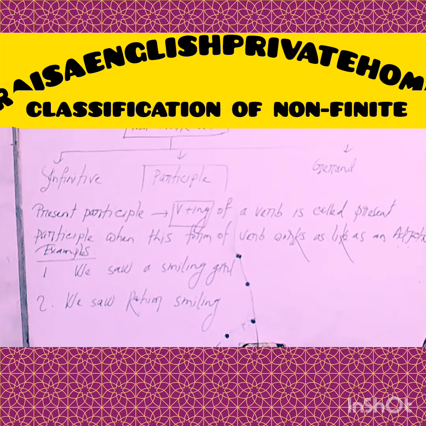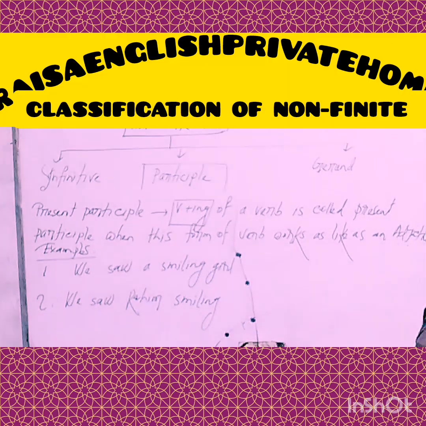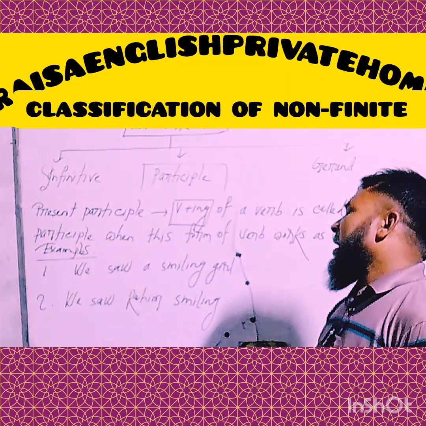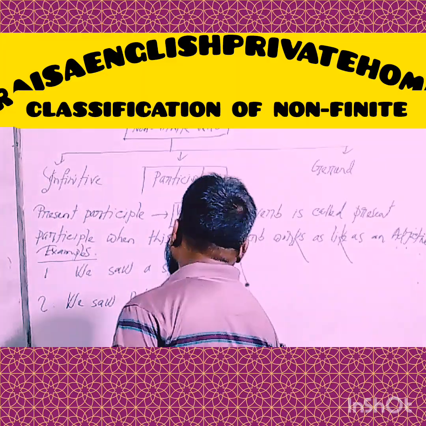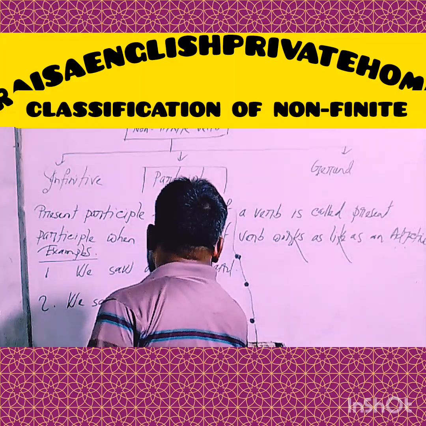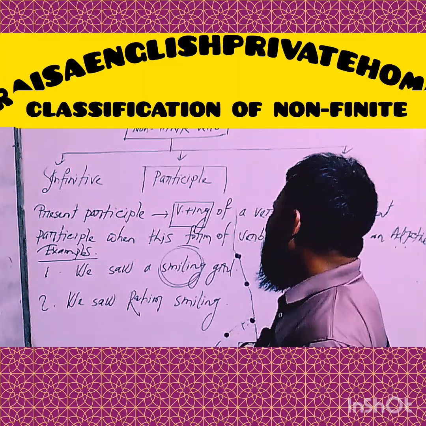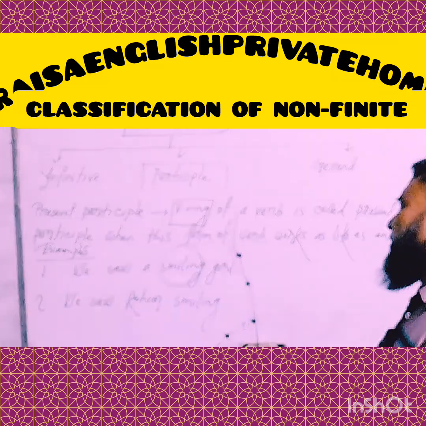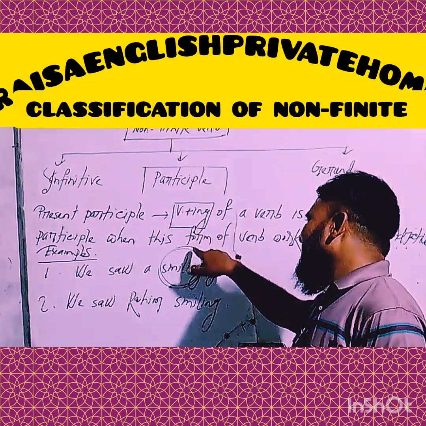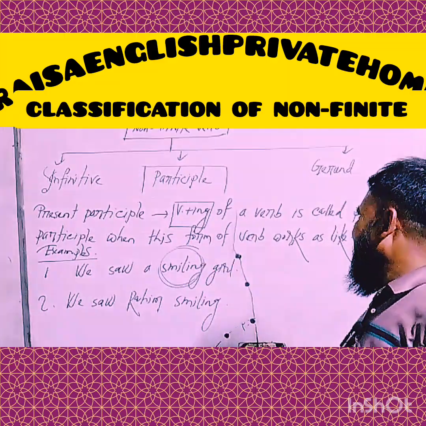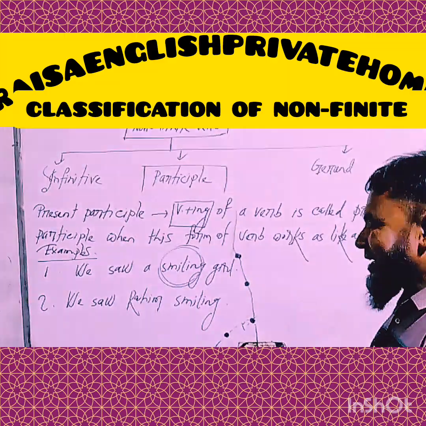Okay, to clarify about present participle, I have written two examples on the board, and you can look at the board and try to understand. First example I have written, we saw a smiling girl. In this sentence, smiling is present participle because in this sentence this word, that means verb plus ing form, smiling, is working like an adjective.